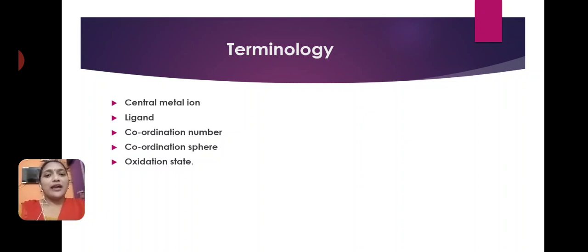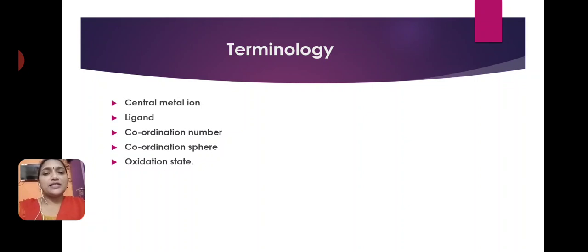Only when it has vacant orbitals can it receive electrons from another ion or molecule.